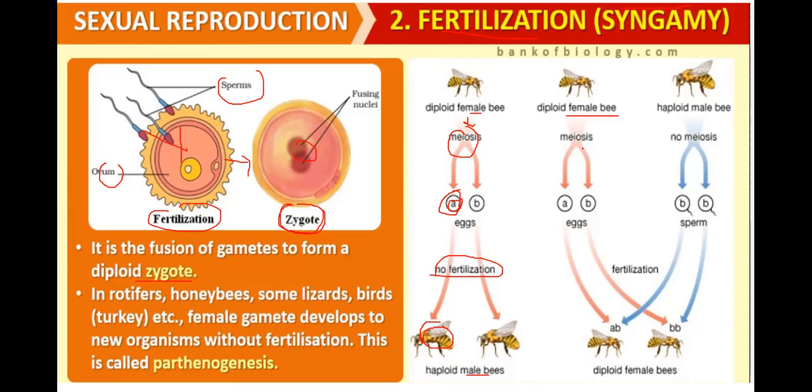So a diploid female bee undergoes meiosis, then the egg will be fertilized by the haploid male bee. There will be no meiosis here because it is haploid. So there will be production of sperm by mitosis. So there will be fertilization. After fertilization, there will be production of diploid female bees. So this female bee is a product of fertilization, and this male is a product of what? Non-fertilization. There is no fertilization. So we can say this male bee doesn't have a father, but has a grandfather, a maternal grandfather.